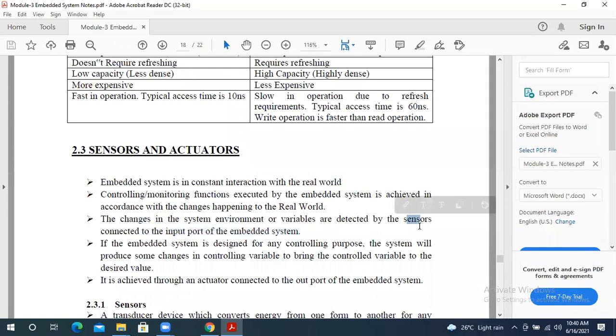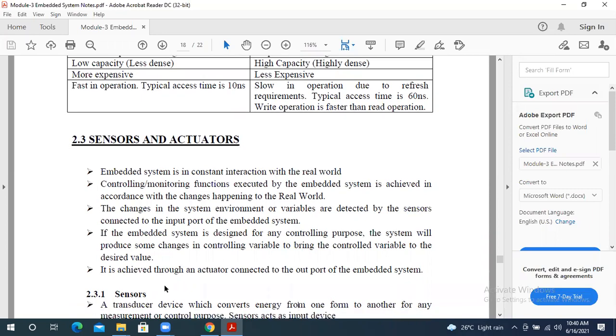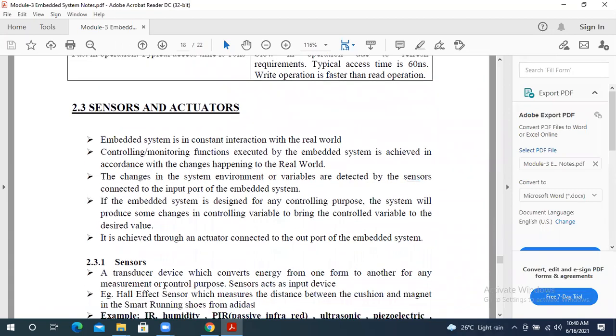That's why sensors are used at the input end. And actuators are connected to the output port, because they just give the result. That's why they are set at the output end. Okay. So this is a brief idea of why we use sensors at the input port and actuators at the output port.